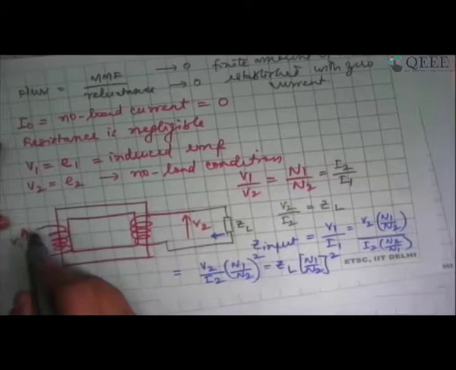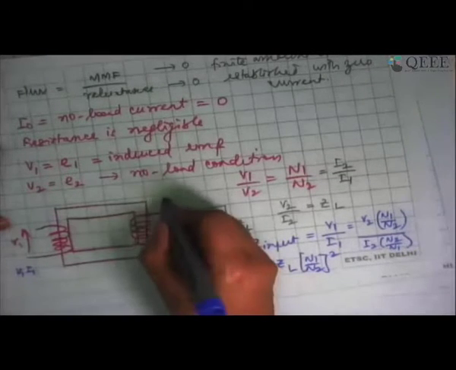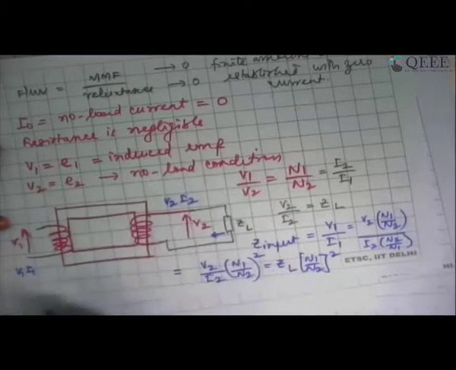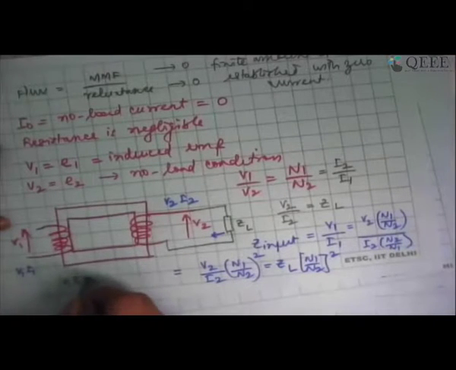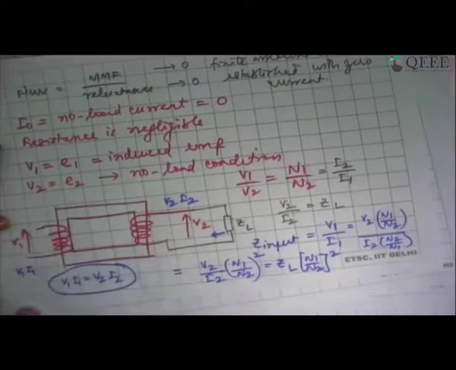Whether I am looking at it from the primary side, the power is V1 I1. When I look at it from the secondary side, it is V2 I2. And I know that V1 I1 equal to V2 I2. Transformer cannot generate power. It can only transfer power from the primary side to secondary side.